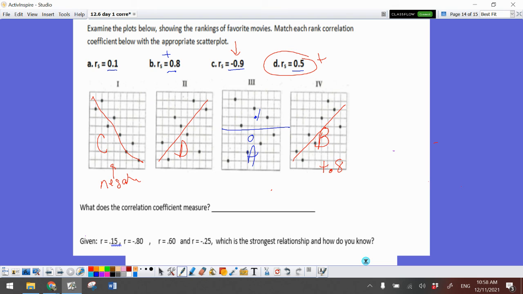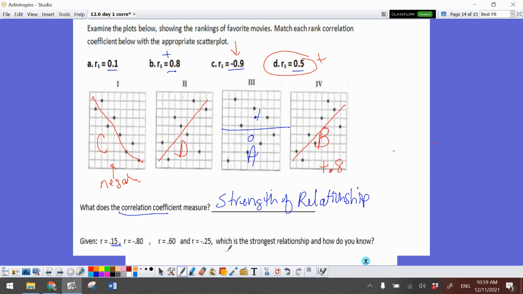Okay. Now remember that a correlation coefficient measures the strength of the relationship. Okay, that's what it measures. So if it is a strong relationship, I should be able to make predictions or give advice. Okay, because I should see a pattern.